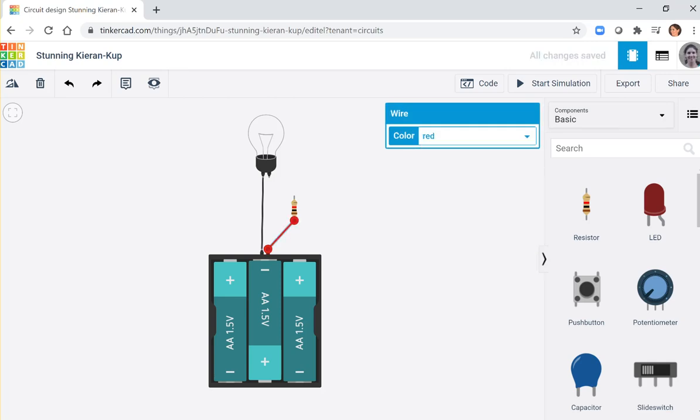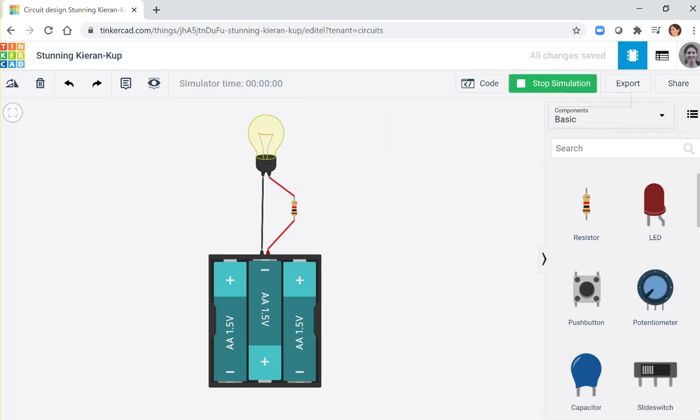It will be red, and the top of the resistor to the terminal, red, and start simulation.